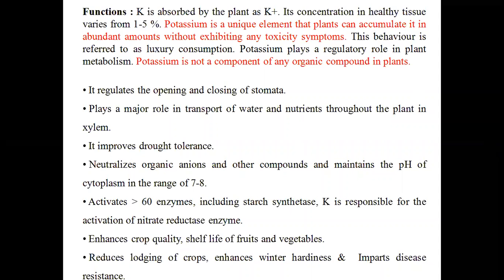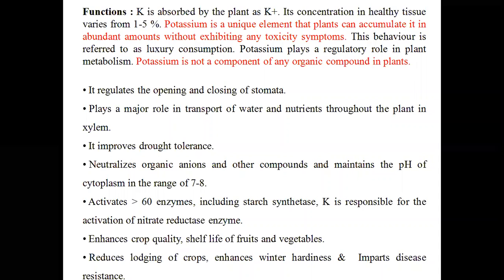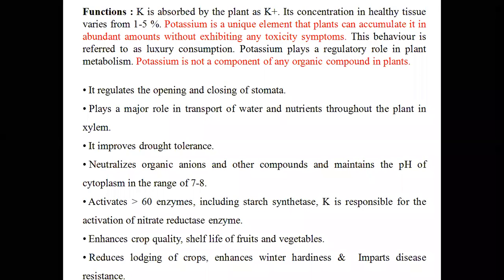It is the most important nutrient in order to activate more than 80 enzymes. It increases the shelf life of fruits and vegetables, improves the crop quality, improves the winter hardiness and imparts disease resistance also. Mainly, potassium influences mostly the transport of water and nutrients by